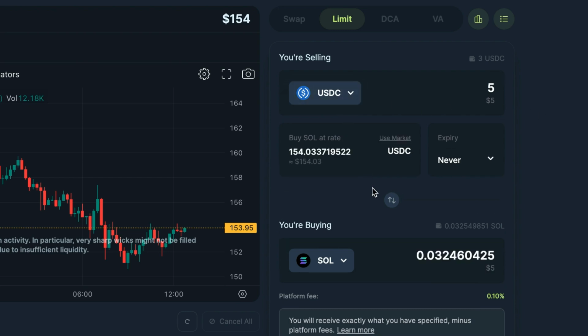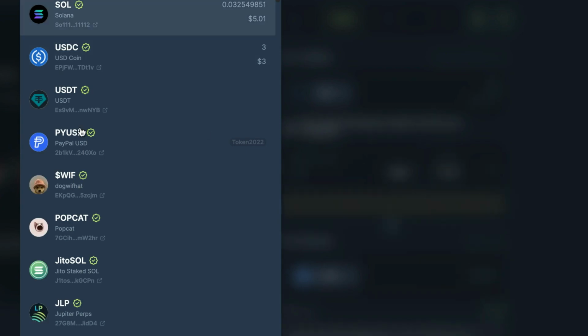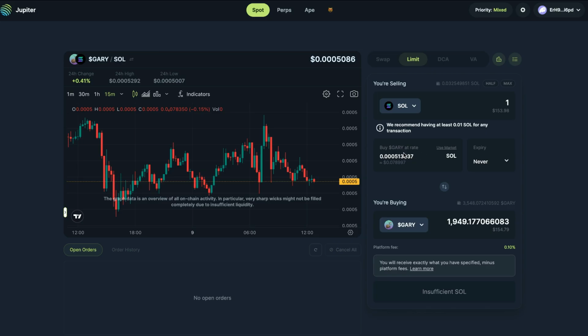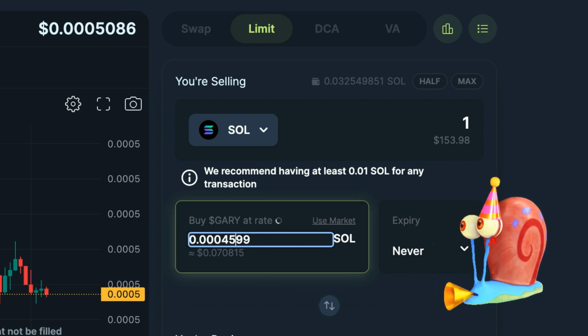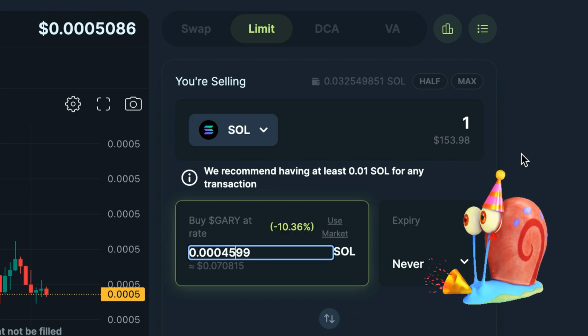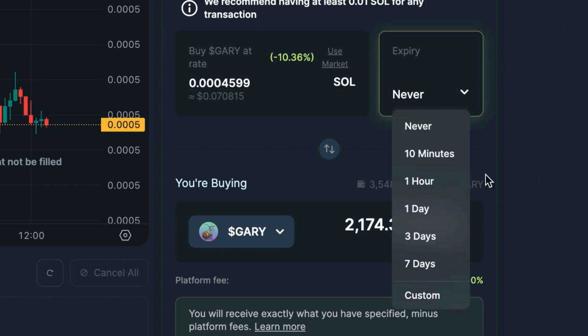If you say that you want to start with, say, Solana, and you want to buy Gary, it says how much it would actually cost in each Solana per Gary. So I lowered the number in Solana just by a little bit. It's going to give me a little bit more Gary from that one Solana, but it's going to wait until that price dips enough. Otherwise, it just won't ever fulfill that order. Or if you want to give it a timer, you could just say after 7 days, if it hasn't hit, then just cancel the order.